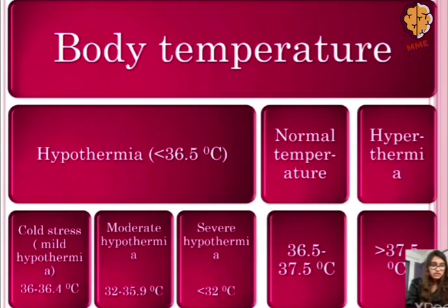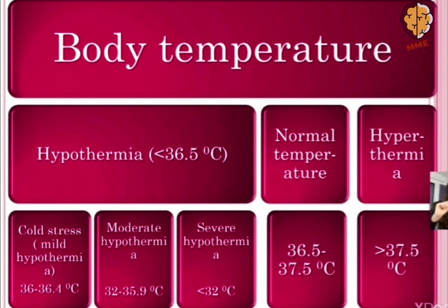So now let's talk about body temperature. Babies are very sensitive, and their body temperatures have to be maintained in a very specific range to prevent hypothermia. We can classify body temperature into normal temperature, hyperthermia, or hypothermia. Normal temperature, as we talked about earlier, is 36.5 to 37.5 degrees Celsius. If the temperature goes above 37.5 degrees Celsius, we term it hyperthermia. If it goes below 36.5 degrees Celsius, we call it hypothermia.